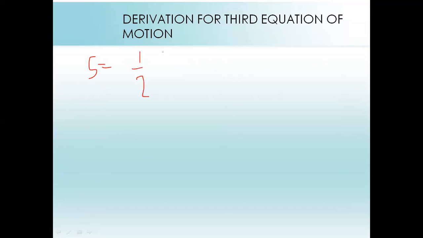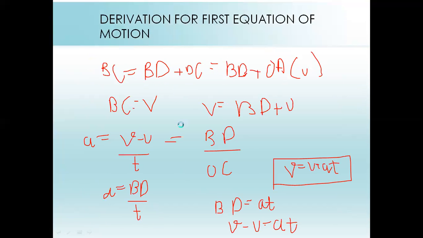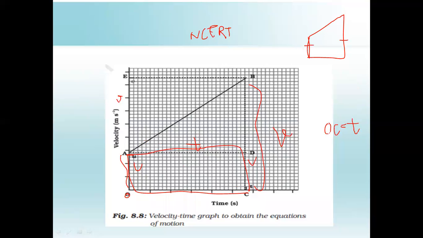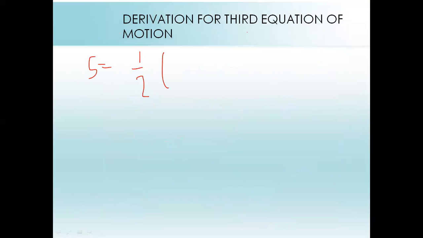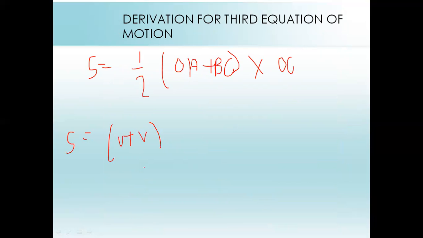So we will write half, parallel sides OA and BC, height is our OC. You will put the values OA equal to U, BC equal to V, and OC equal to T. So S equal to U plus V upon 2 into T.